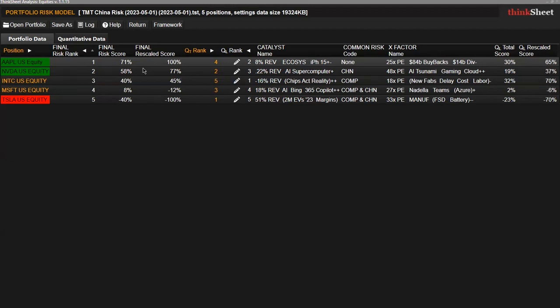Why two sets of scores? They enable the team to simultaneously compare each stock to an outside benchmark like the NASDAQ using the weighted scores and to the stocks in the portfolio using the rescale scores. The portfolio manager is an Apple bull and directs the analyst to move the catalyst to double plus and tell everyone the result.